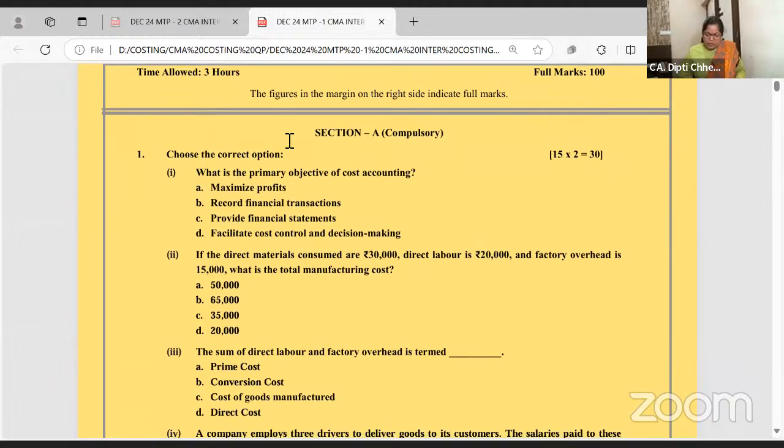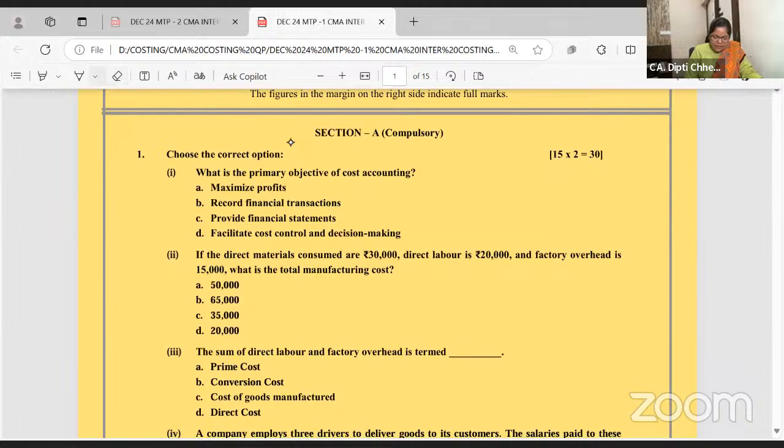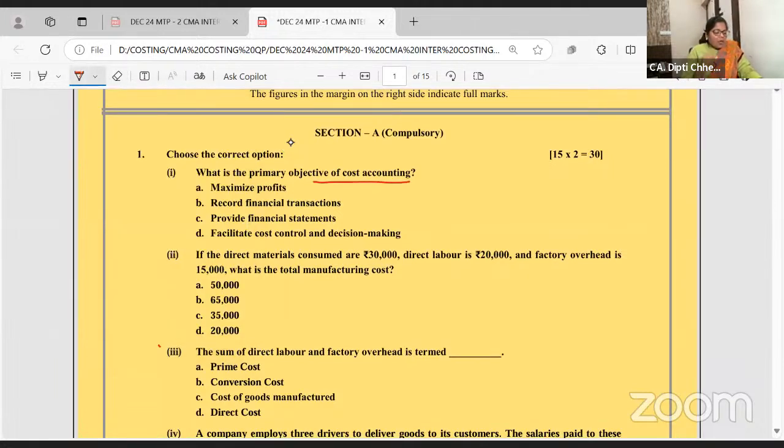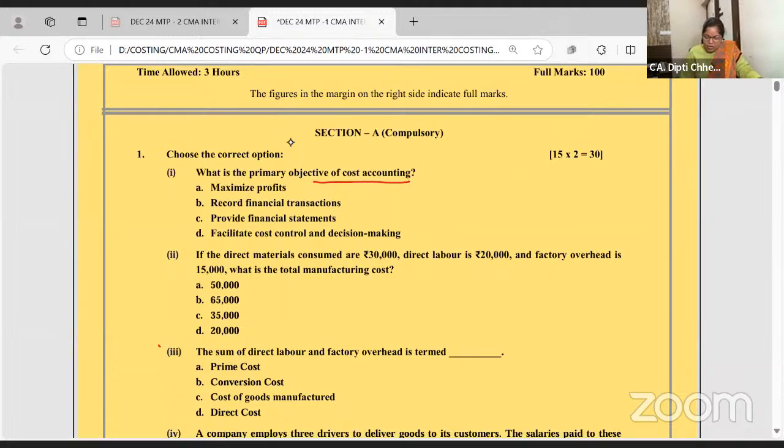Thank you for the response. What is the primary objective of cost accounting? That's your first MCQ in MTP-1. What's the primary objective of cost accounting? To maximize profit, to record financial transactions, or facilitate cost control.